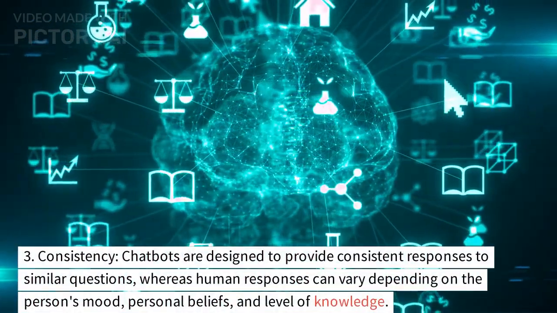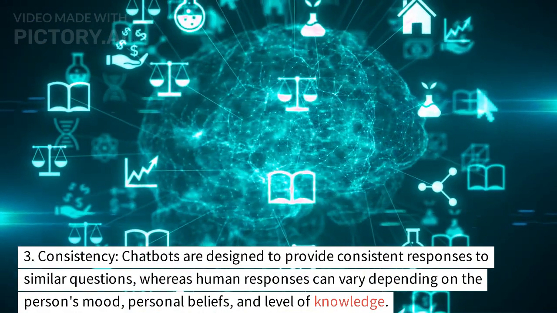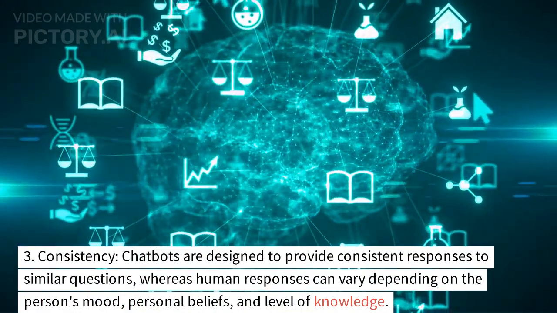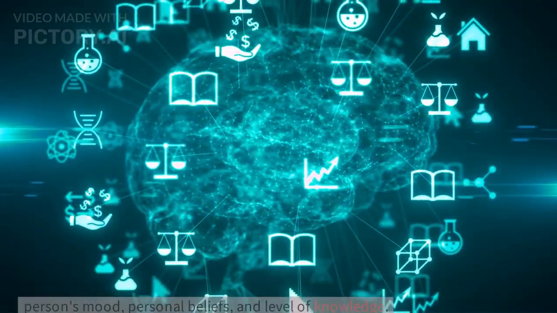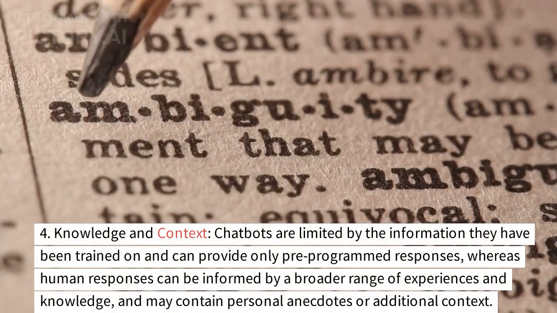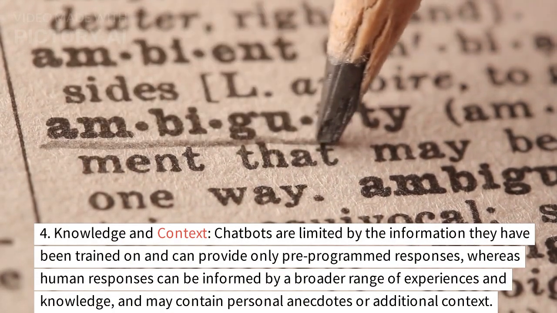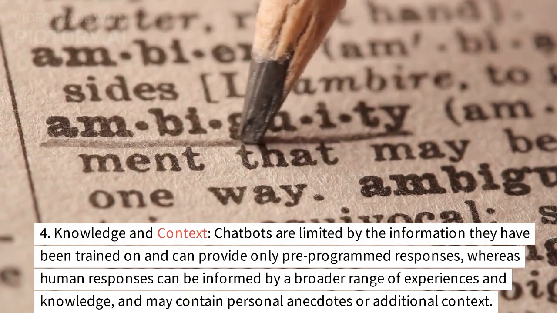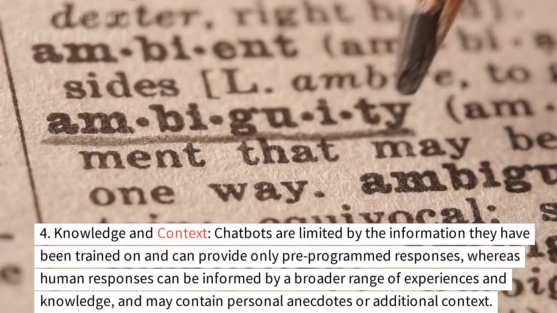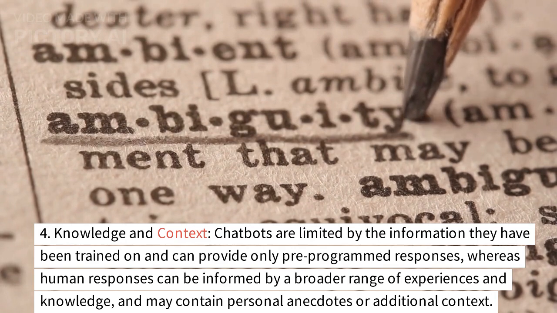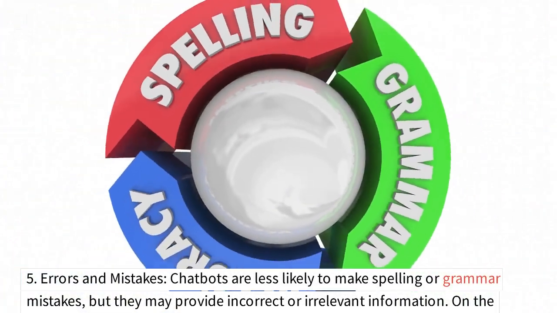3. Consistency. Chatbots are designed to provide consistent responses to similar questions, whereas human responses can vary depending on the person's mood, personal beliefs, and level of knowledge. 4. Knowledge and context. Chatbots are limited by the information they have been trained on and can provide only pre-programmed responses, whereas human responses can be informed by a broader range of experiences and knowledge, and may contain personal anecdotes or additional context. 5. Errors and mistakes.